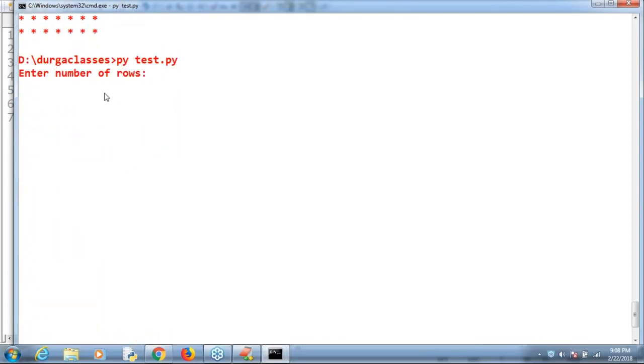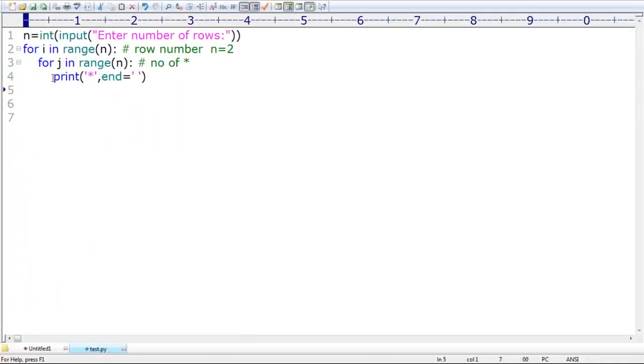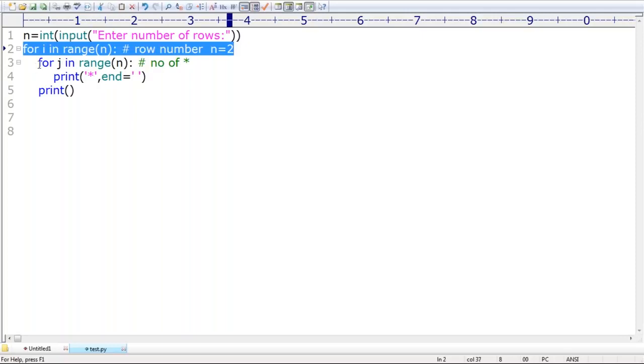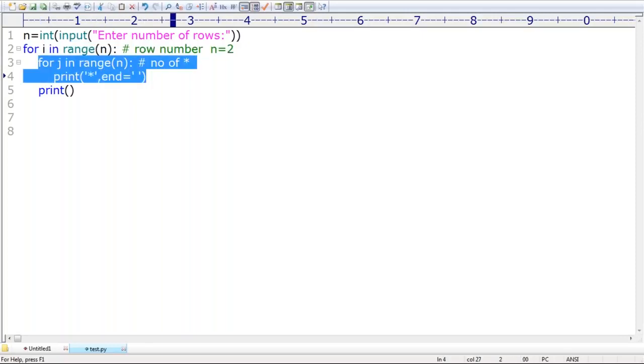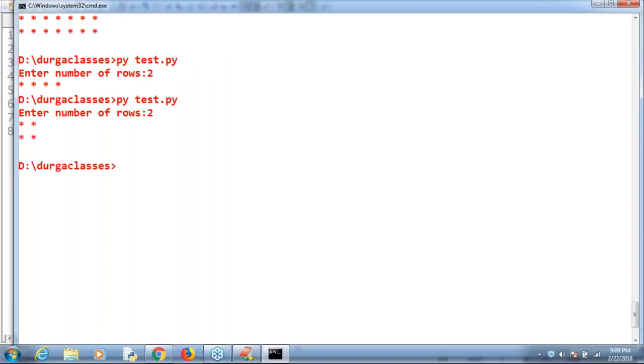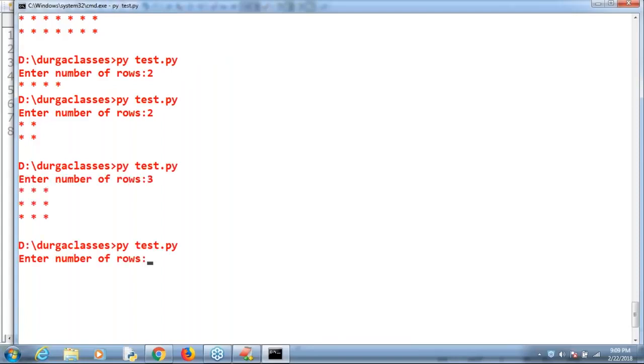Here, enter number of rows: 2. Here the problem is, sir, after completing this row, compulsory we require to use print. First row, print those many number of stars. After that, new line. Now second row, print those many number of stars. Like this. Enter number of rows 2. Are you able to understand? Okay. Now enter number of rows 3. Are you able to understand? Just number of rows 4.